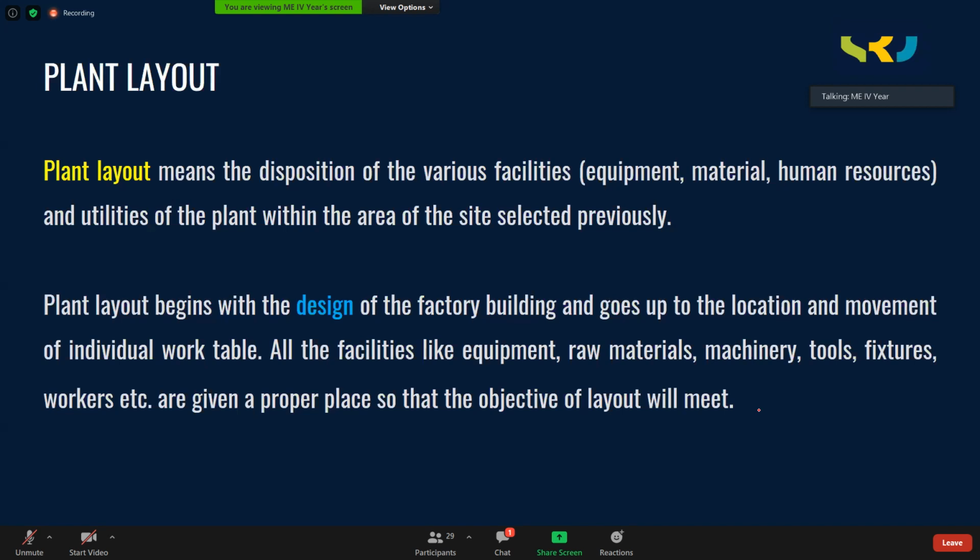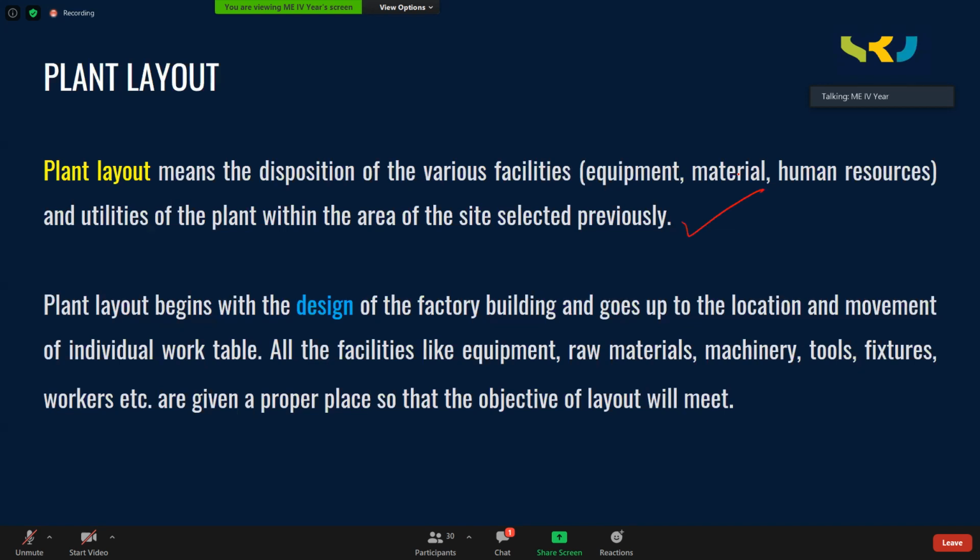So plant layout means disposition of the various facilities, that is equipment or the machinery, material, human resources, and utilities of the plant within the area of the site selected previously. Already have selected the site. Now, how are you going to arrange the machines, equipment, material?